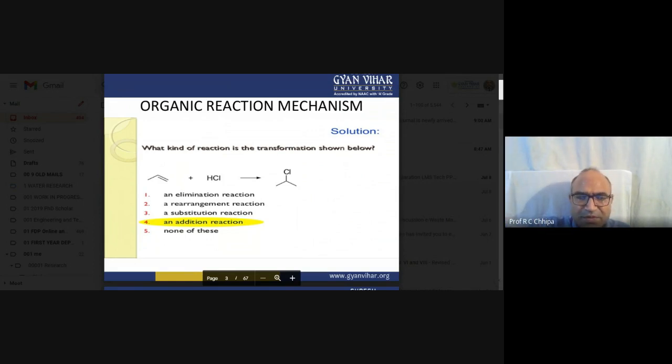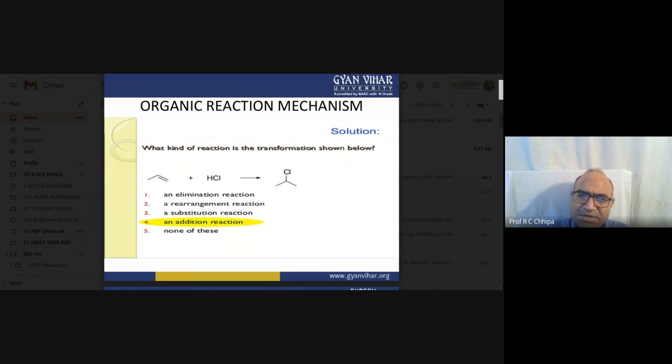So in this particular reaction, we have to see a three carbon atom compound with one double bond, CH3-CH=CH2. This three carbon atom hydrocarbon with one double bond is an olefin, an example of alkenes, where carbon double bond carbon is present.